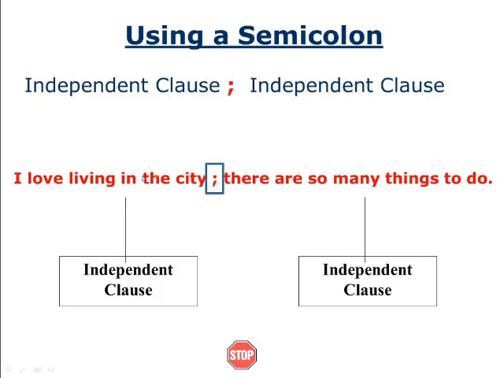Here is the example: I love living in the city. There are so many things to do. Here, this is an independent clause. This also is an independent clause. I love living in the city: we are getting full meaning without any doubt. That is an independent clause. There are so many things to do: here also we are getting full meaning. So these are two independent clauses, but in between we have just put a semicolon. So this will be a compound sentence.